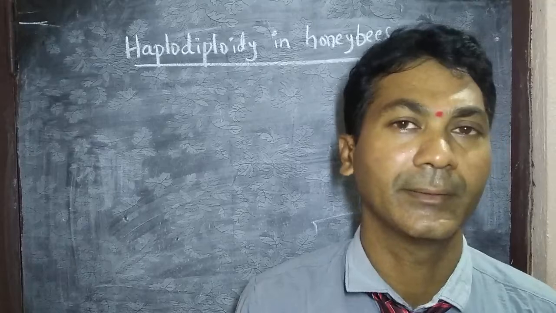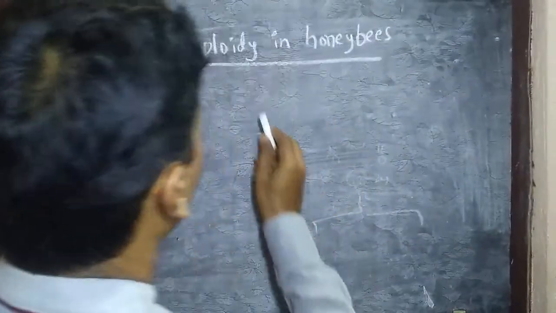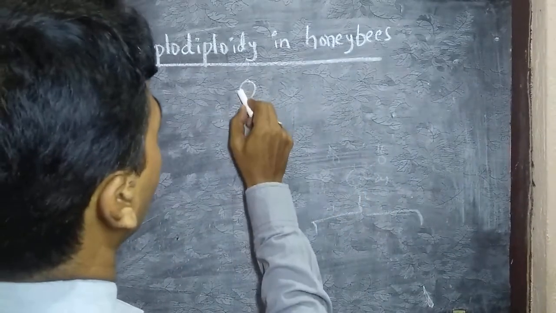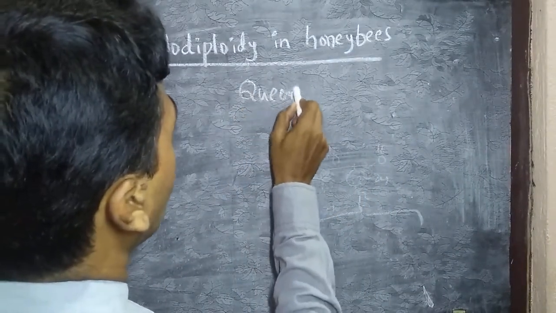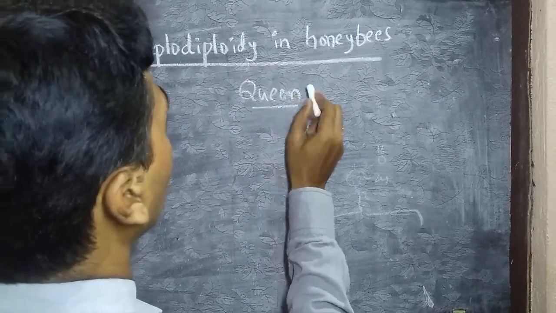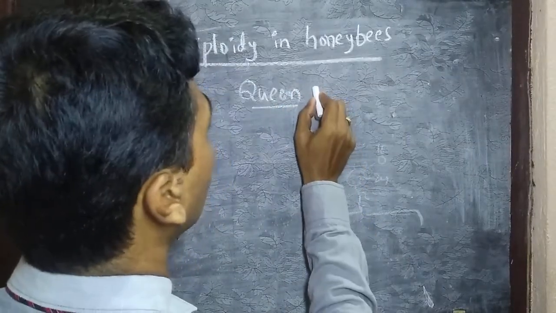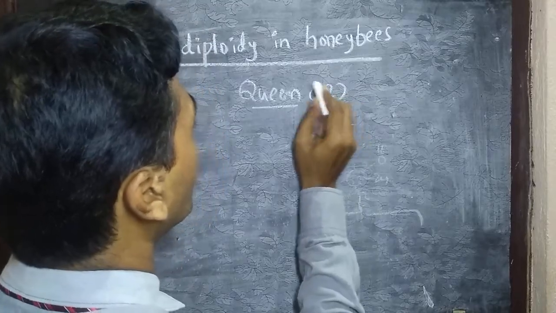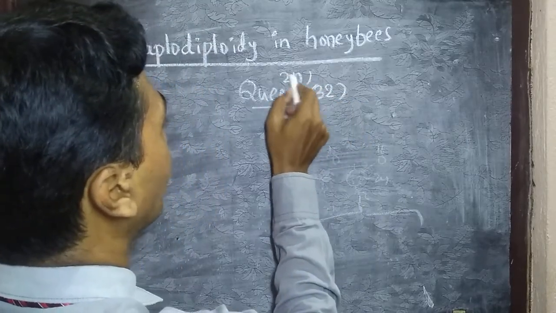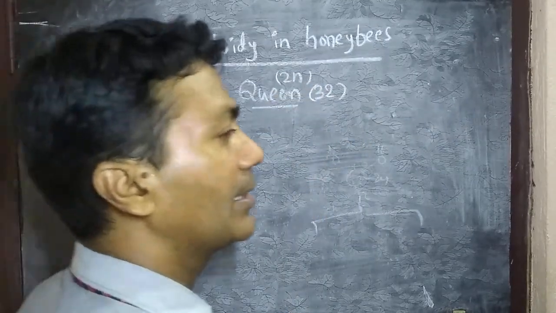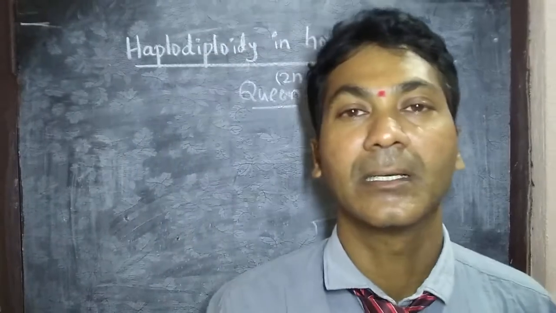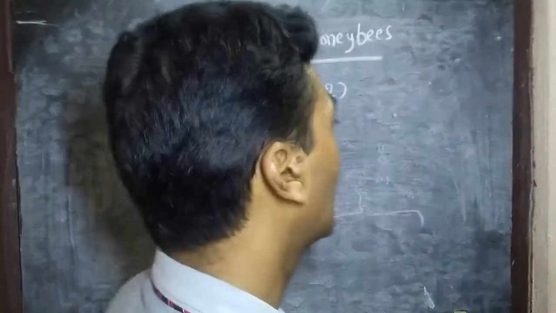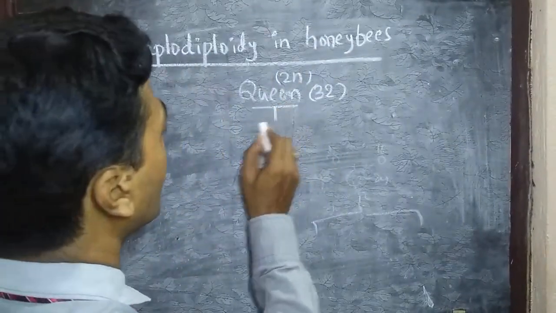are diploid. So, let us start with the queen bee, whose main role is laying eggs. The queen bee is a female, so it is in diploid state, having 32 chromosomes in it, which means 2n state. A queen bee whose main role is laying eggs lays two types of eggs.